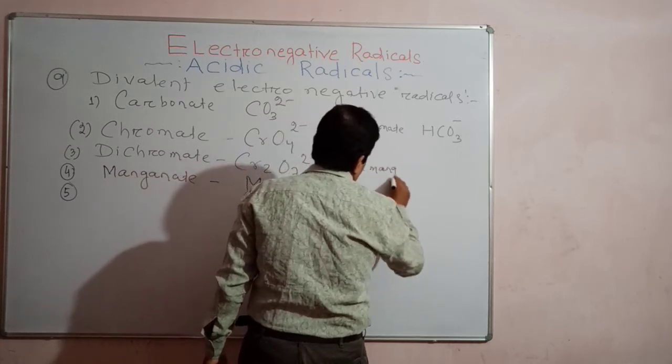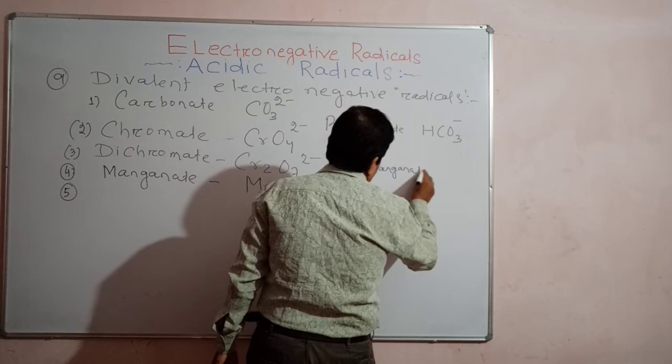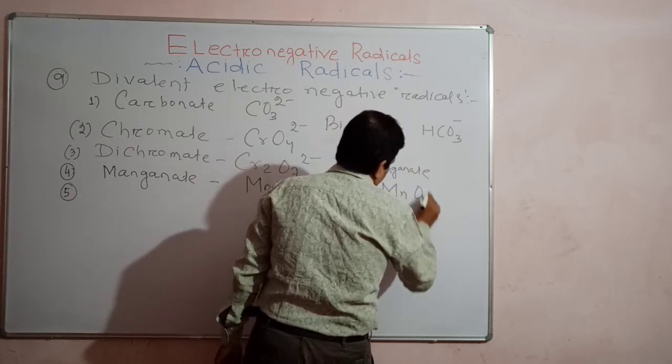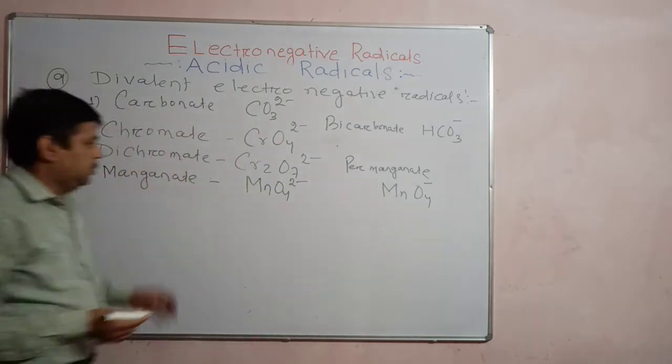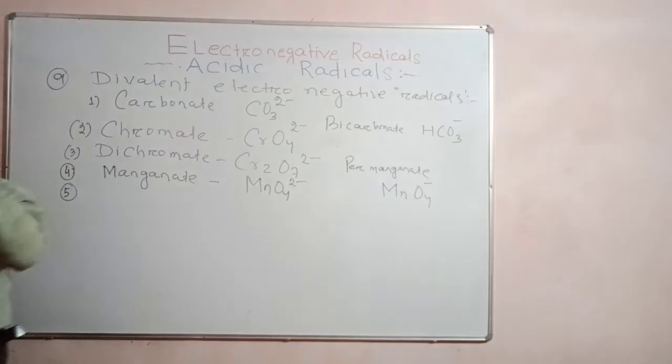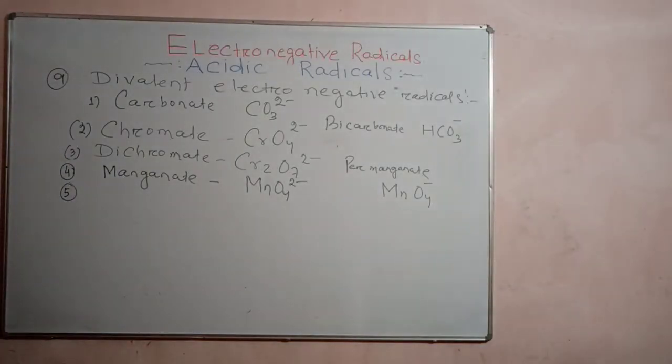See the difference: manganate is divalent and permanganate is monovalent. It is a monovalent radical. The difference is in the valency, right?